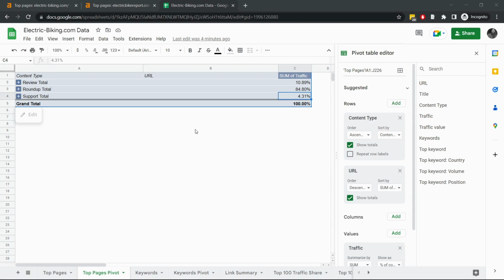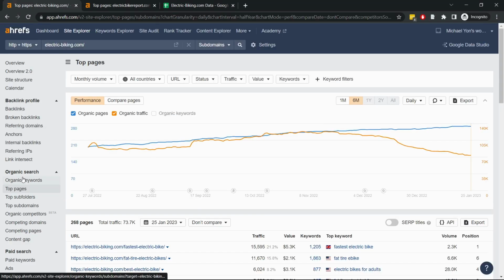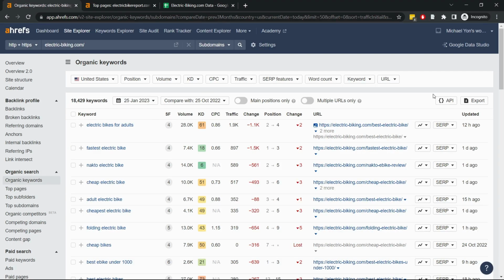So we're just going to go back to Ahrefs here and the organic keywords report, and you can download this entire export of all organic keywords, or you can mess around with some of the filters up top here to get down to your head, shoulder, and tail term buckets for the organic keyword footprint for this entire site or whatever site you're analyzing. So I mentioned head, shoulder, and tail terms.